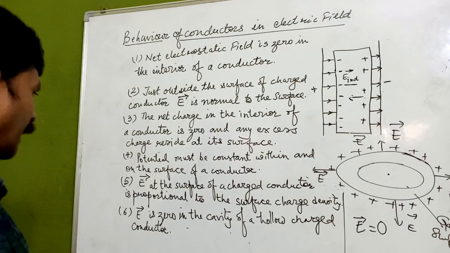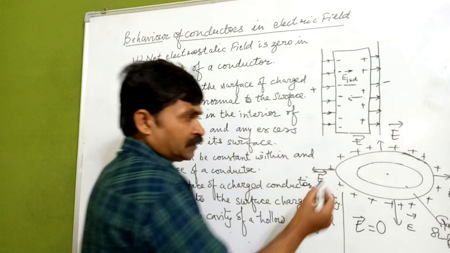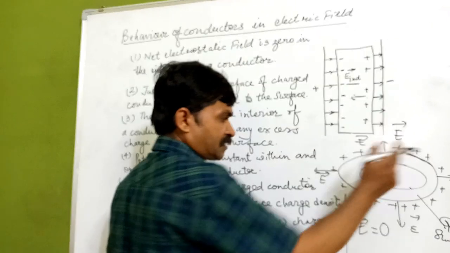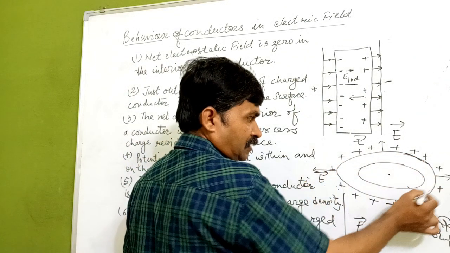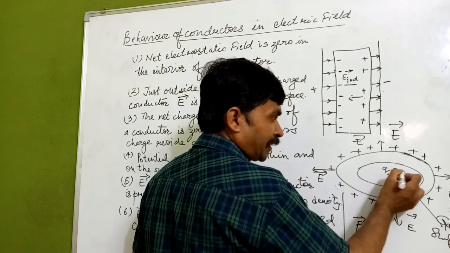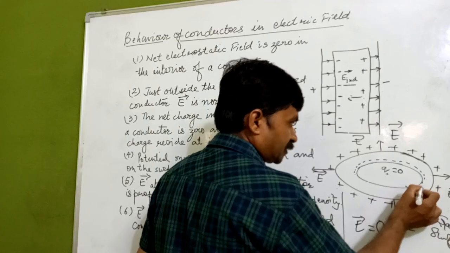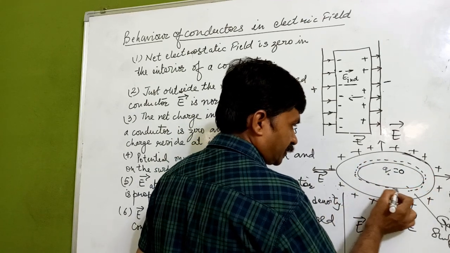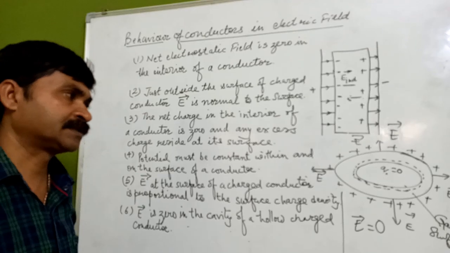Now here the electric field is zero in the cavity of a hollow charged conductor. Here we have a hollow conductor which has charge over its surface only. Inside the cavity the charge is zero. Now we are assuming a Gaussian surface near the inside surface.